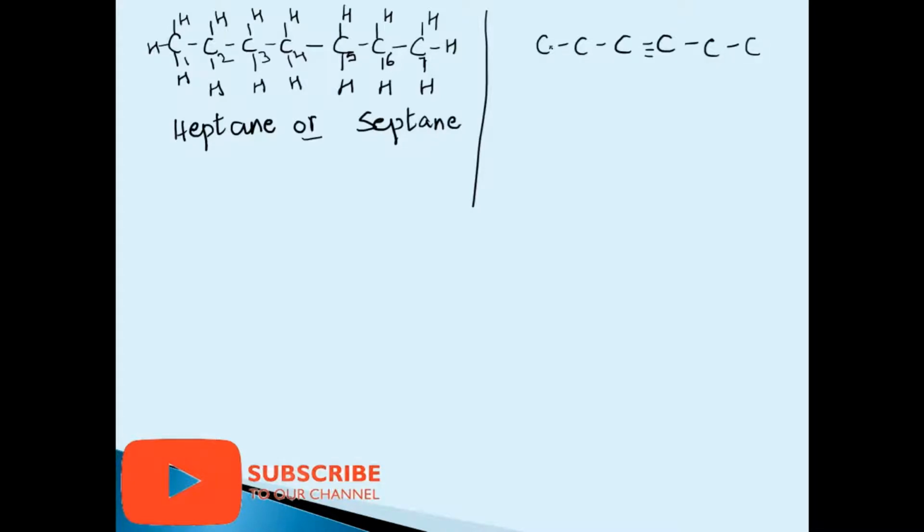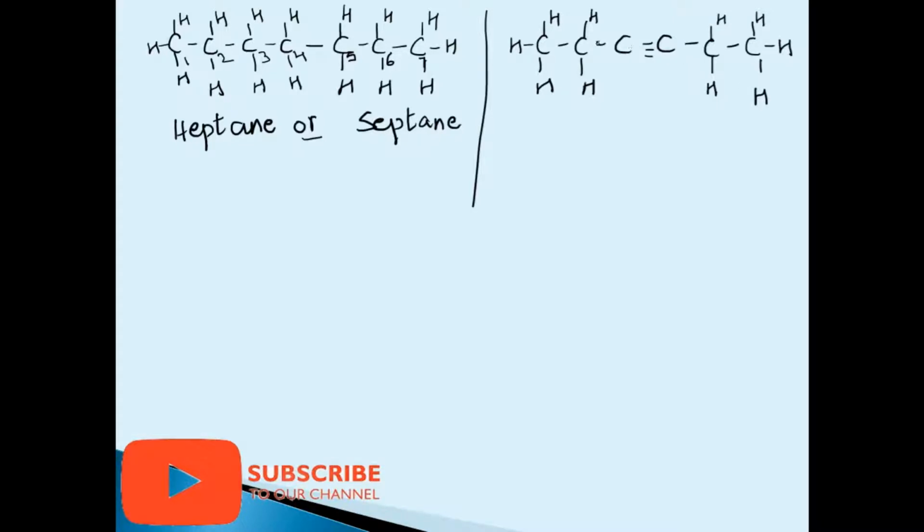Now, if we again satisfy its valency, here will be three hydrogens, here will be two hydrogens. Now check here. This carbon is already satisfied with 1, 2, 3, 4. So we do not provide any hydrogen with it. We do not bond. Similarly, this carbon has satisfied its 4 valency. No bonding of hydrogen. Now this carbon, 2 hydrogens will be bonded to it. And for this carbon, 3 hydrogens to make it tetravalent.